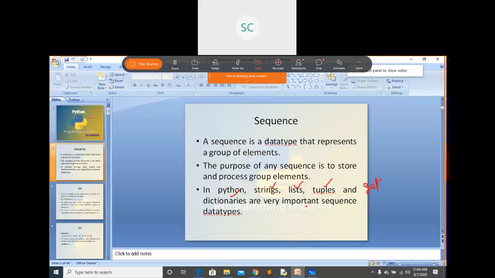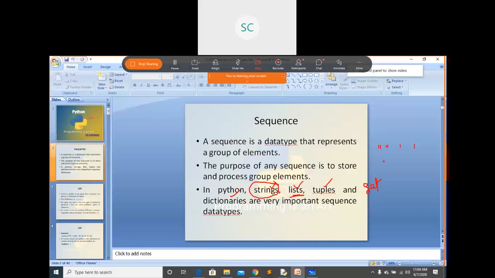Strings we have already seen, right? List also we started. Just remember all are similar. All are used to represent some group of elements. See, for strings we use double quote or single quote. Either double quote or single quote you can go for.